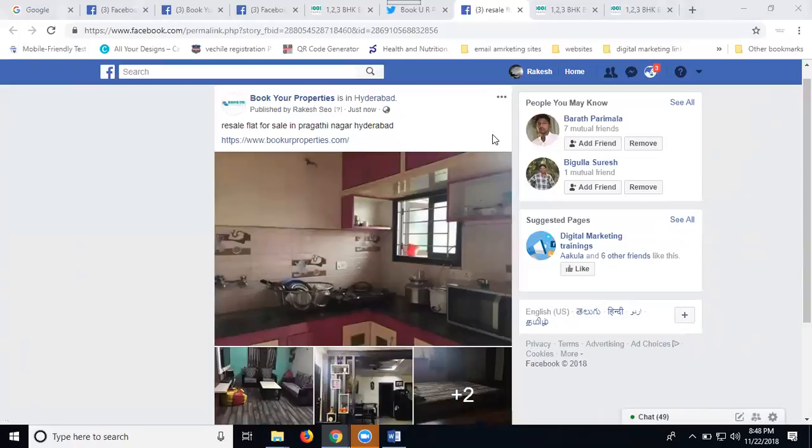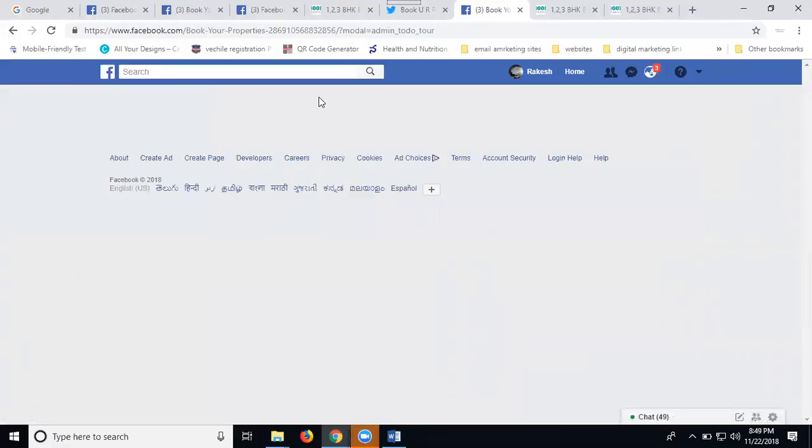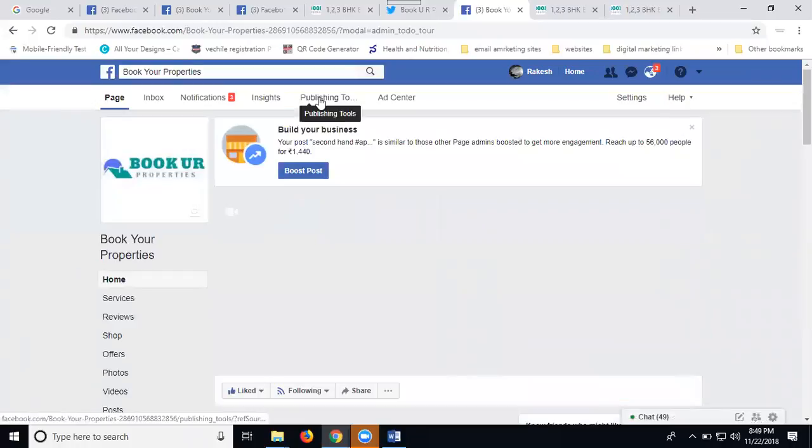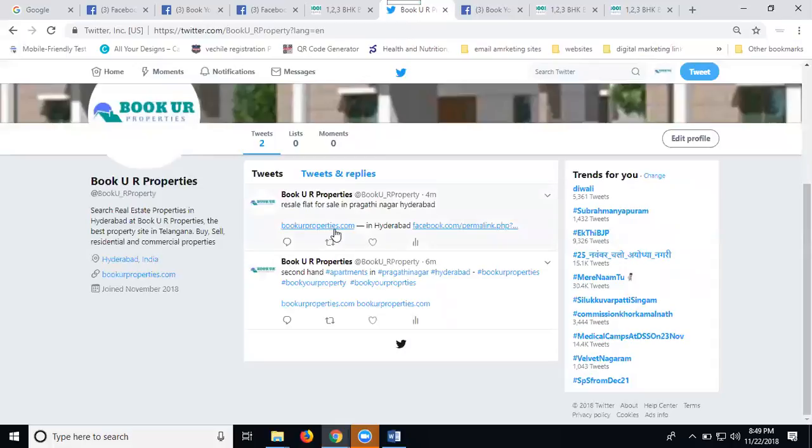Here are two advantages. One is increasing your Twitter followers. The second is increasing your Facebook page likes. If you share any photographs on your Twitter account, it is automatically shared on your Twitter wall with two options: one is a website, the second is the Facebook URL. So this is a disadvantage for your Twitter.